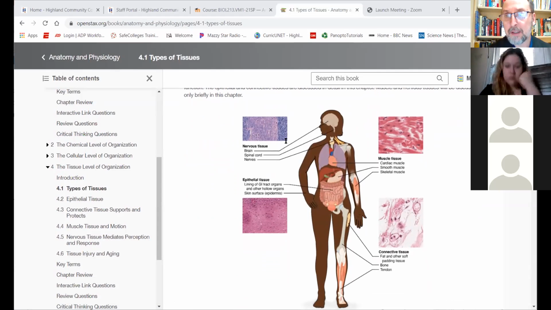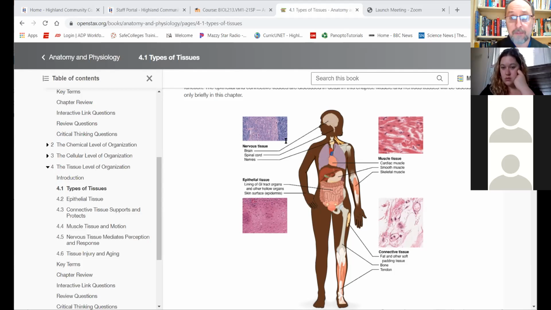Like I said, for the lecture exam, I'm not going to give you pictures and have you come up with names, but I would ask you about what features belong to what tissues and where you would find those tissues. So it would be more questions about it. And so for these 4 tissue types, what we should know about them are kind of general locations. And 2 groups of tissues are very diverse.